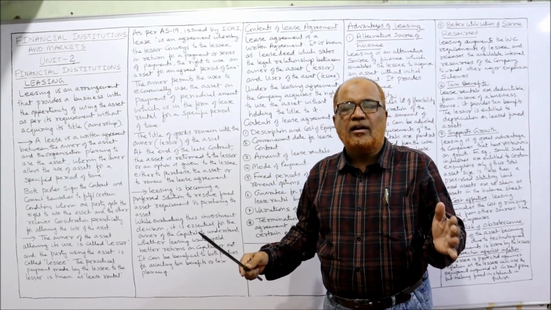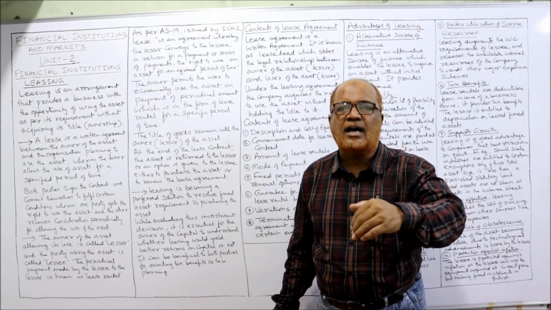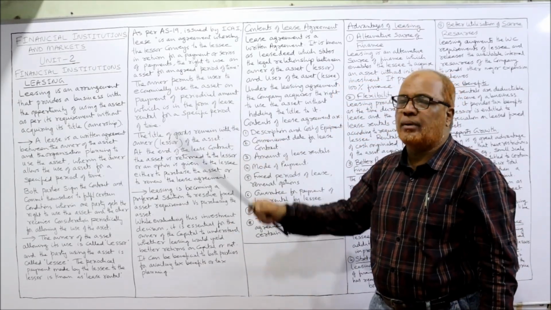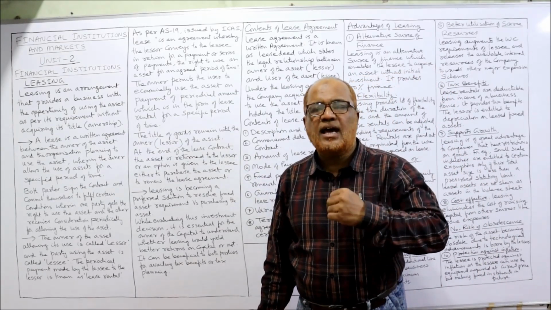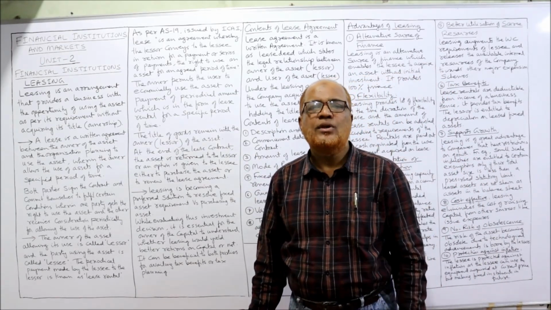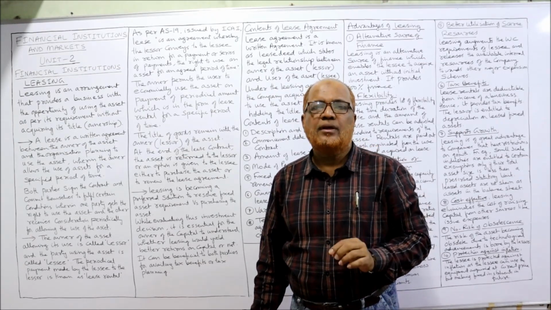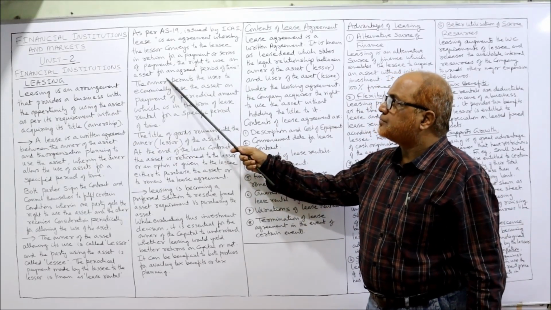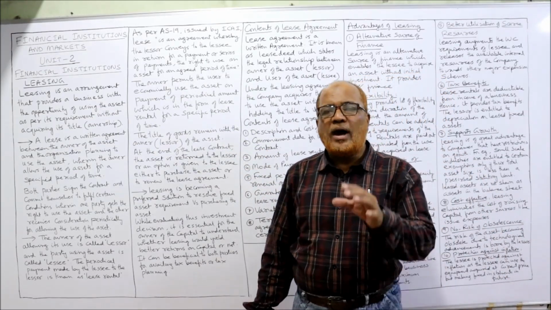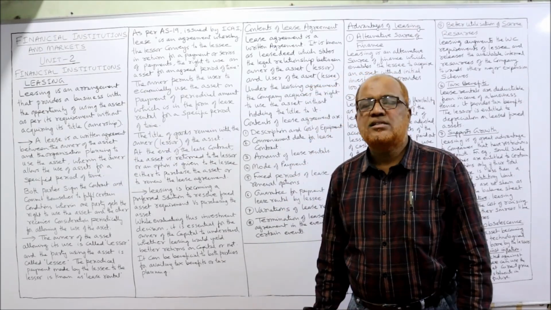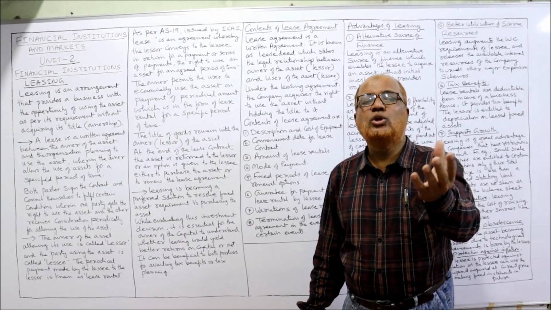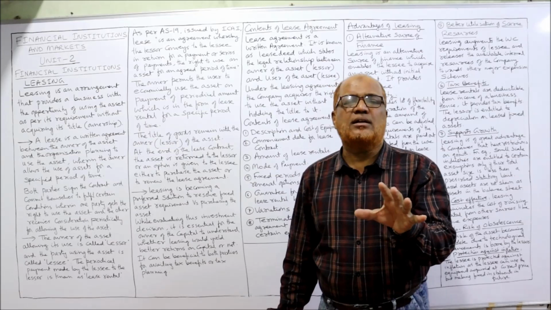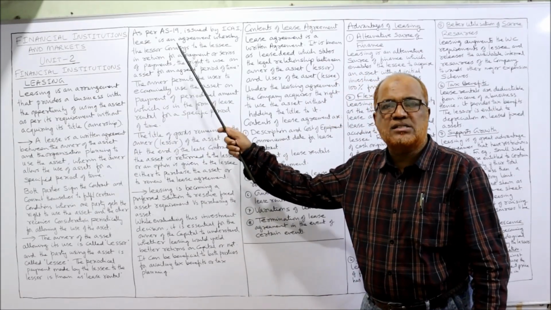It's an agreement where the lessor has conveyed the asset to the lessee in return for a payment or series of payments. That means the lessor has conveyed the property to the lessee so that the lessee should pay the payment or a series of payments, the right to use the asset for an agreed period of time. Why is this amount charged? The lessor has given the right to use the asset for a period of time. So you can see all the contents of this lease are given by this definition.